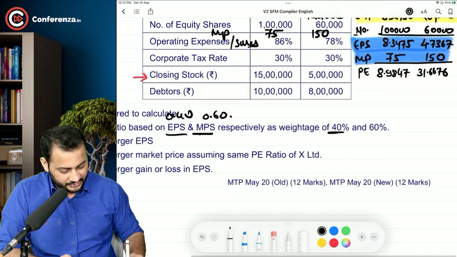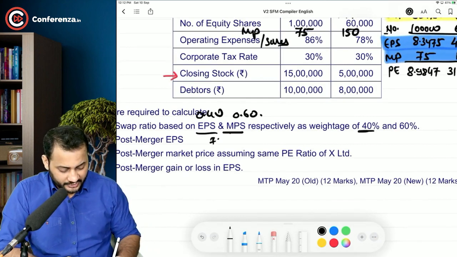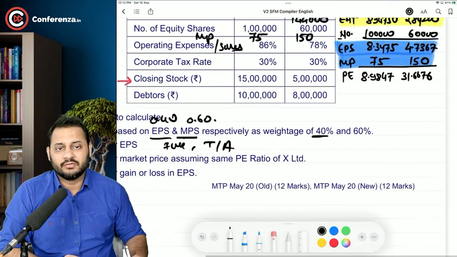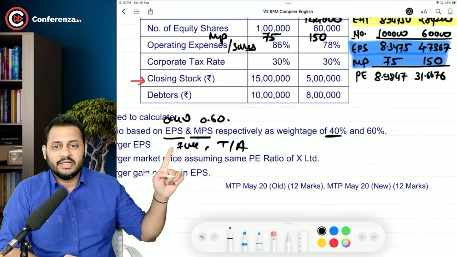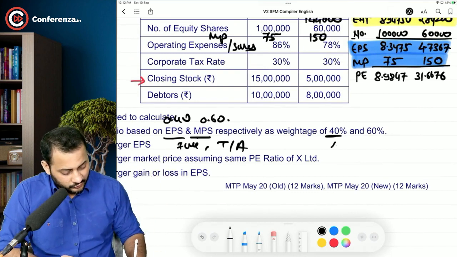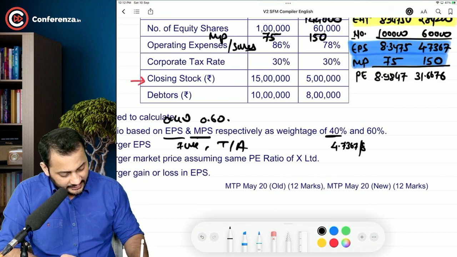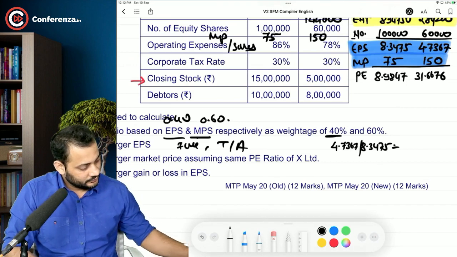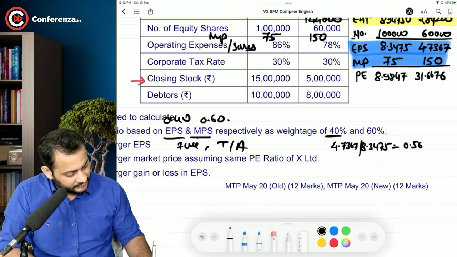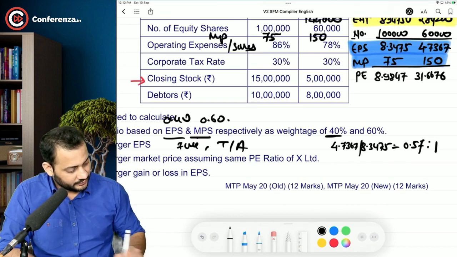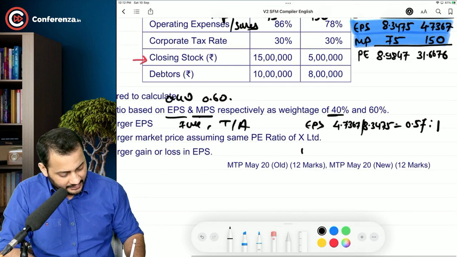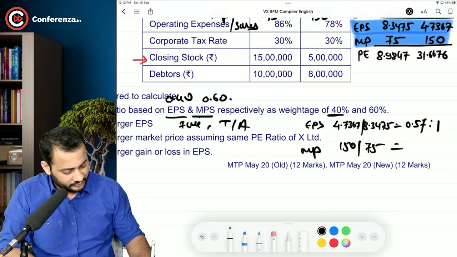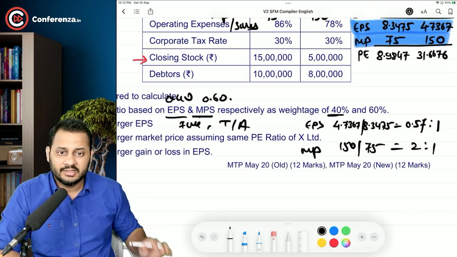What will be the basis of exchange ratio? EPS and market price both are positive factors. The formula will be target divided by acquirer. So let's have a look. Let's first calculate the EPS exchange ratio, which will be 4.7367 divided by 8.3475. It comes to 0.56 or 0.57:1. And if we take the market price, it will be 150 divided by 75. So that's 2:1, right? These are the exchange ratios.